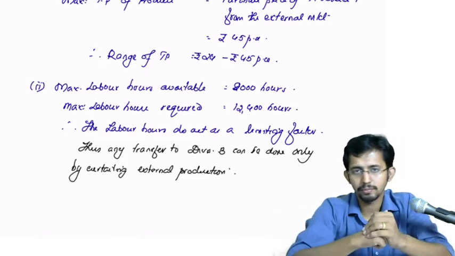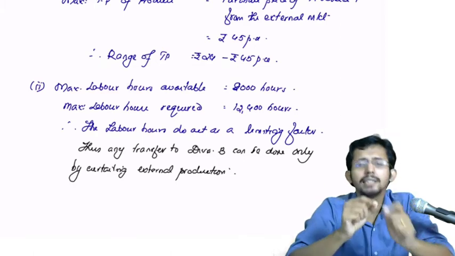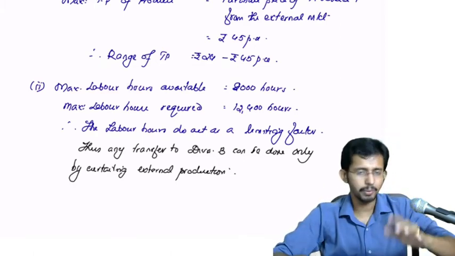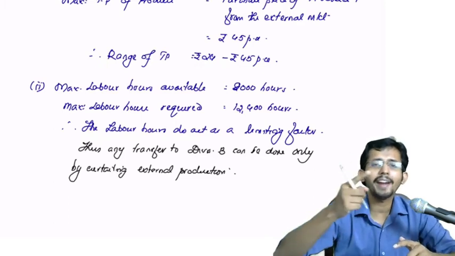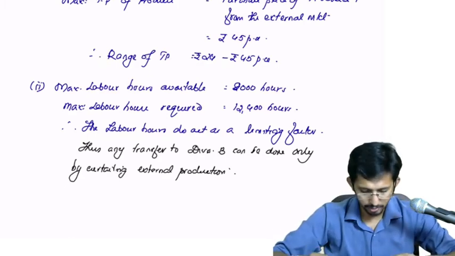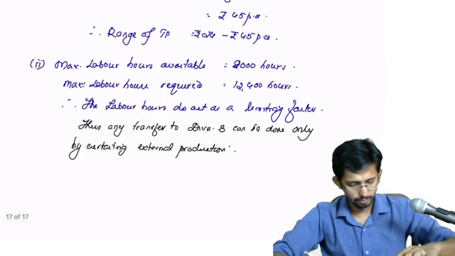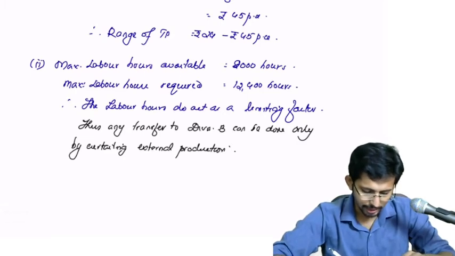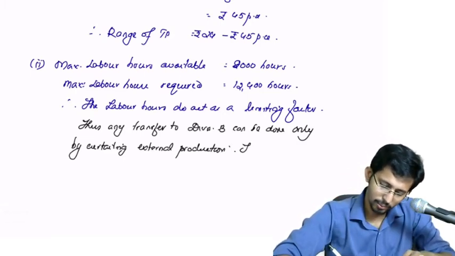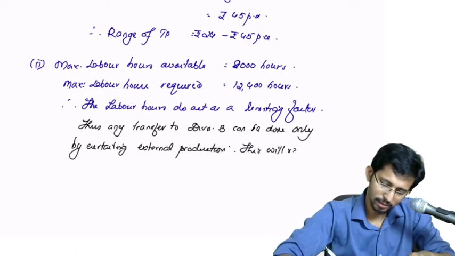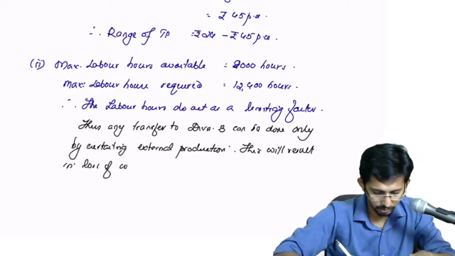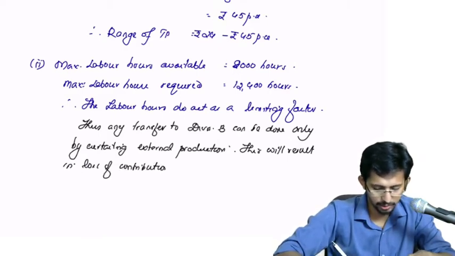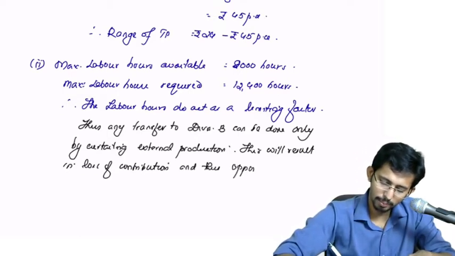The internal transfer. So now here what you need to keep in mind is, I will give you an example. We will first find out what is the optimum product mix here in this case. Then I will explain how to find out the transfer price, or the opportunity cost. Any transfer can be done only by curtailing external production. This will result in loss of contribution and thus opportunity cost.